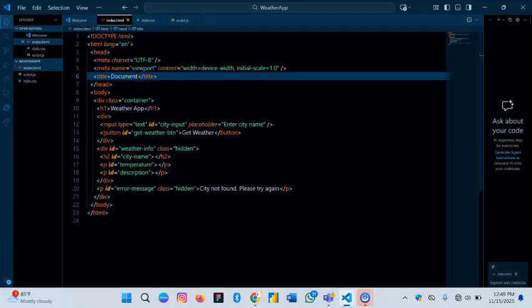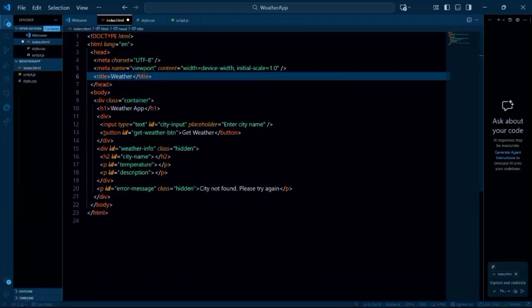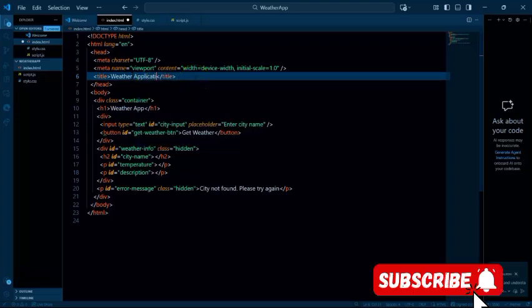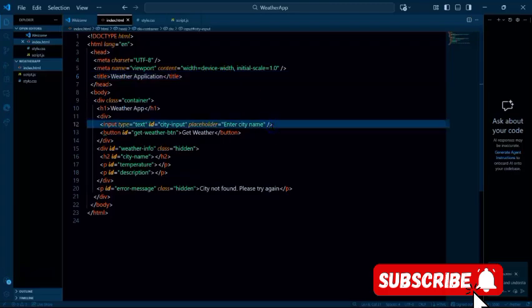So before I go on, let me just quickly rename this to weather. I want us to have this titled weather application. I think that's cool. Yeah. So I think you got all of this correctly, and I think we are cool. So the first thing we did was to have a div.